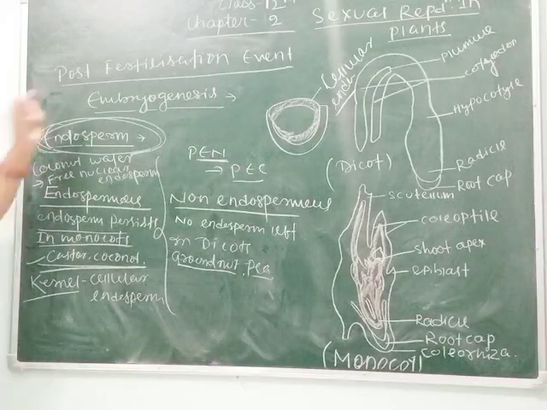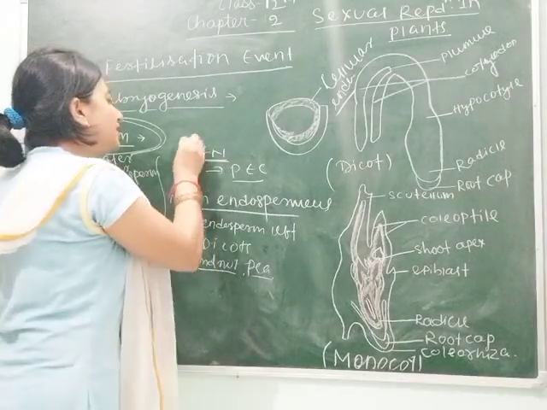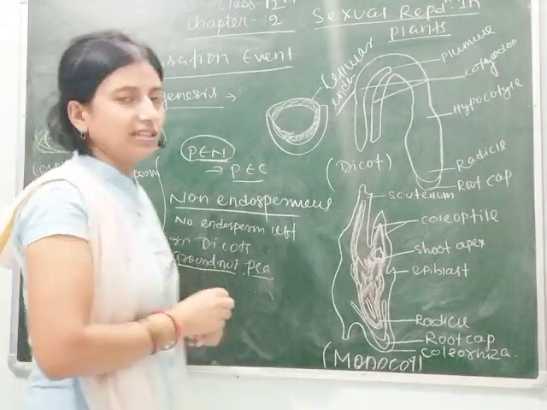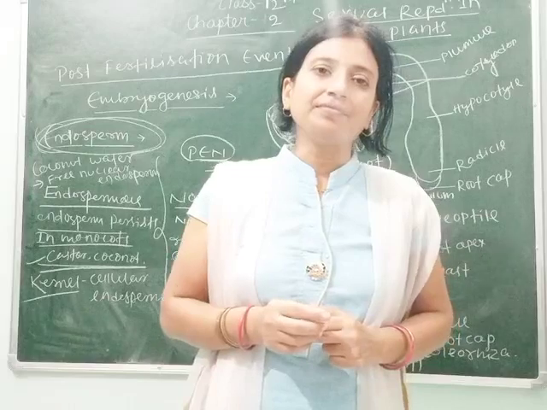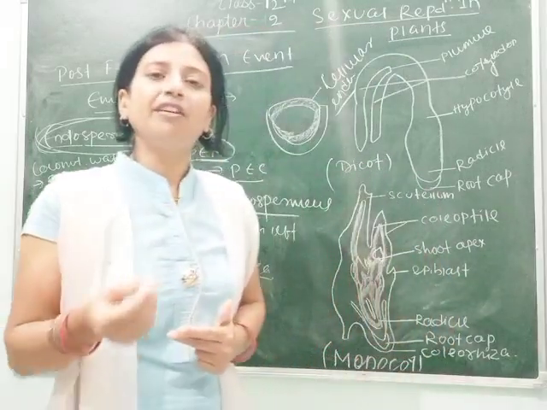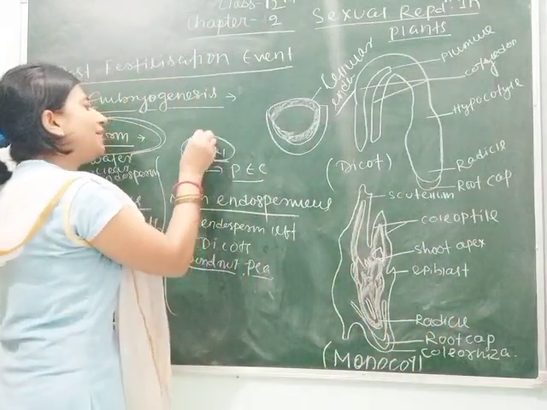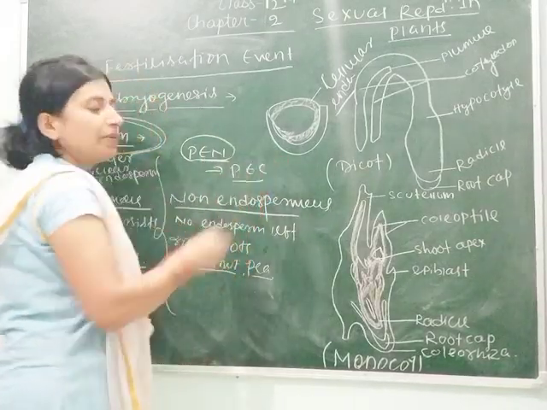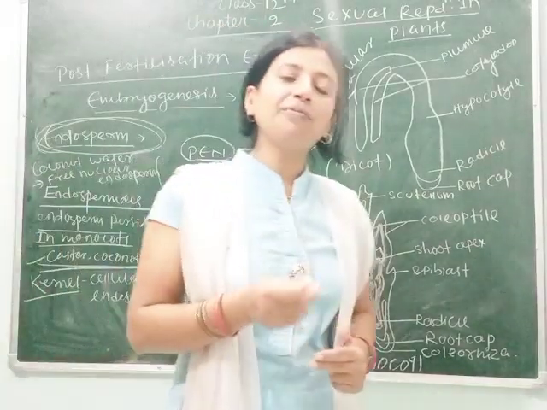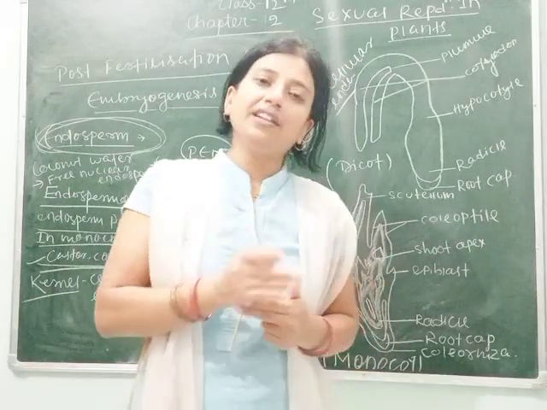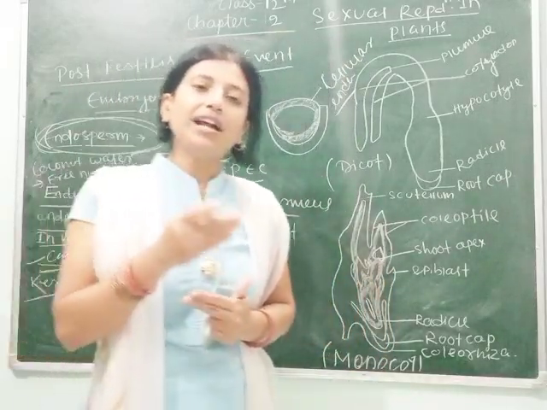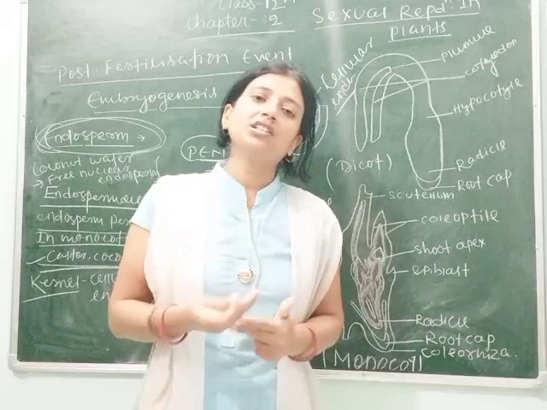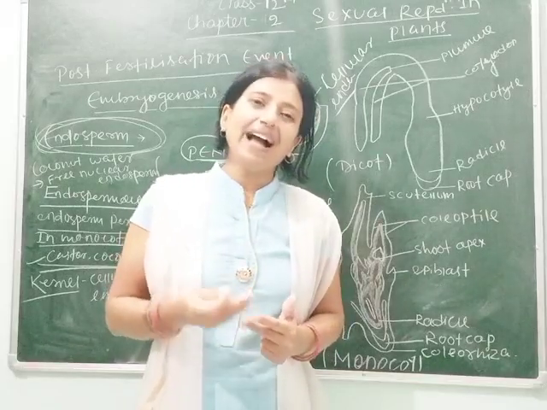Clear students? Here one thing you have to remember: after double fertilization the PEN gets converted into PEC, that is, the primary endosperm nucleus gets converted into the primary endosperm cell during embryogenesis. During double fertilization cytokinesis does not follow karyokinesis.